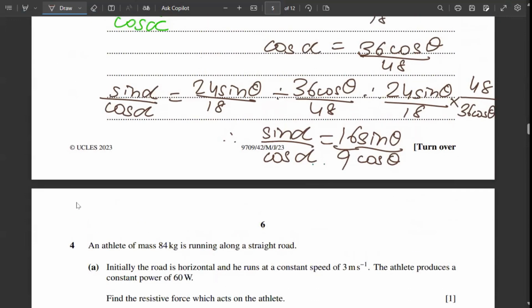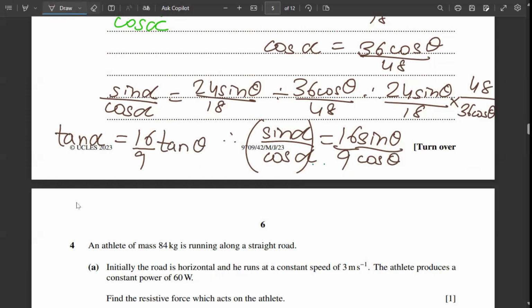Going down, sine alpha upon cos alpha will be tan alpha. Therefore, tan alpha is equal to 16 sine theta upon 9 cos theta. Now, sine theta by cos theta will also become tan theta. So we can erase this entire thing and write tan theta.